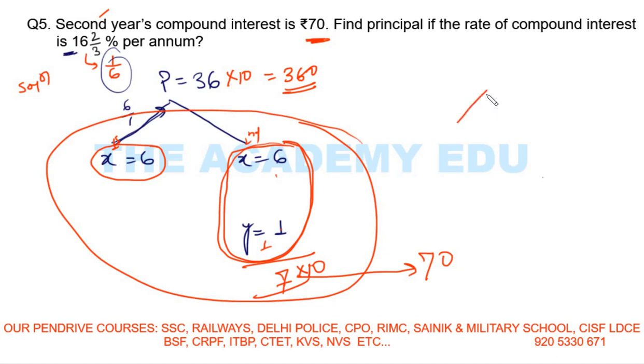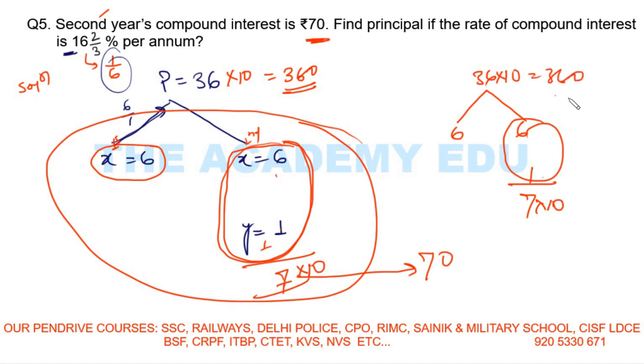So how will I do it in somewhat shorter way? I will see, okay, 6 into 6, 36, so 1, 6, 6, 36 here. 6 plus 1, 7 is the second year interest, but the question is saying 70, so I need to multiply 10 here. So multiply 10 here, 360 is the answer. It will take just a few seconds to solve the question, and if you apply the formula, you will get entangled in the question and it will take your whole time.